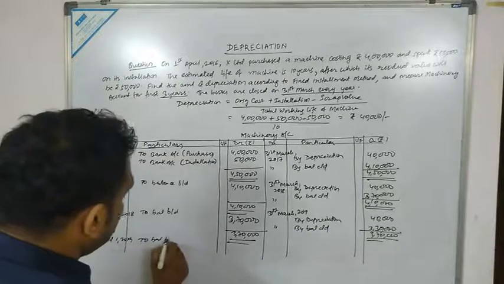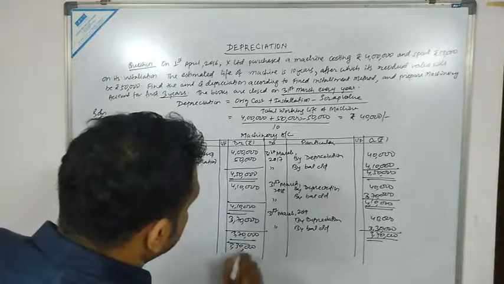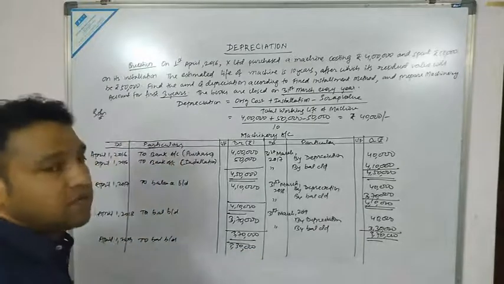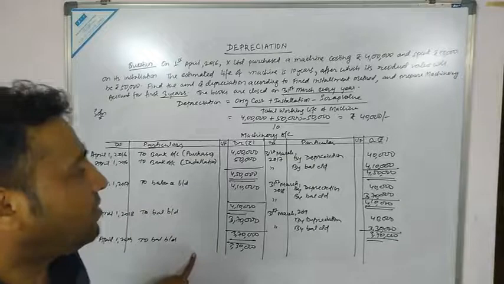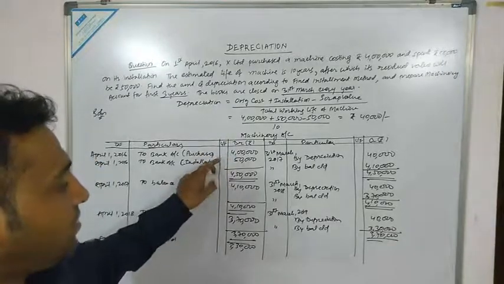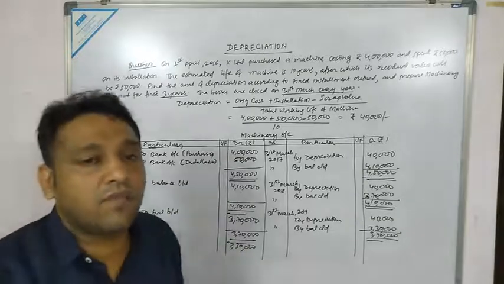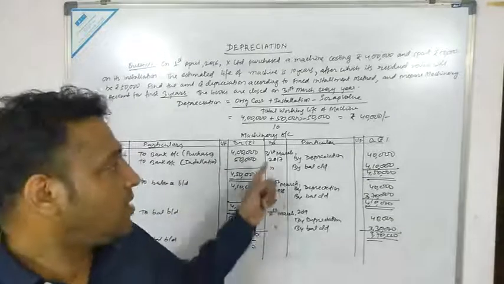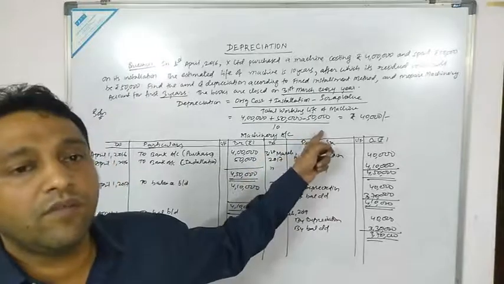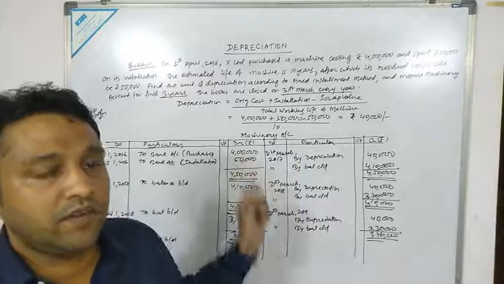To balance brought down, 3,30,000. So this is the answer for the value of your fixed assets. We have provided depreciation for 3 years: first year, second year, third year. This is how we calculate the amount of depreciation and prepare the ledger account of fixed assets.